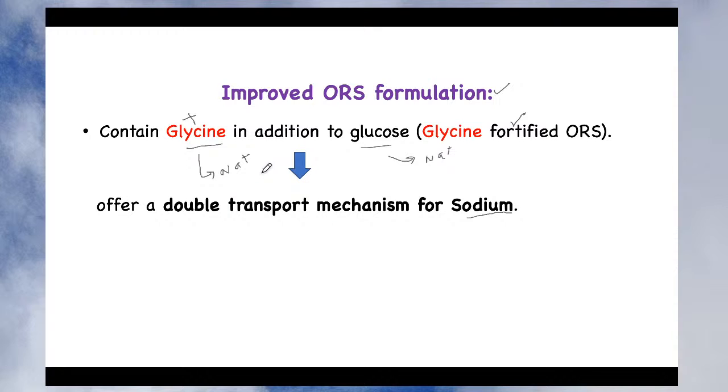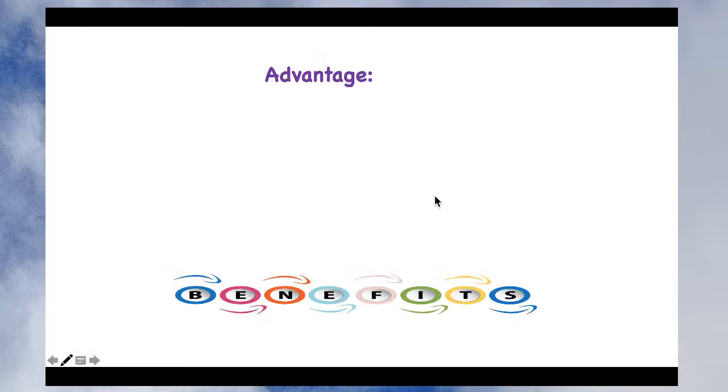Because if water does not remain, the stool becomes semi-solid, and then the frequency of diarrhea will reduce. Okay, so this is the motive behind adding the glycine. It offers a double transport mechanism for entry of the sodium.